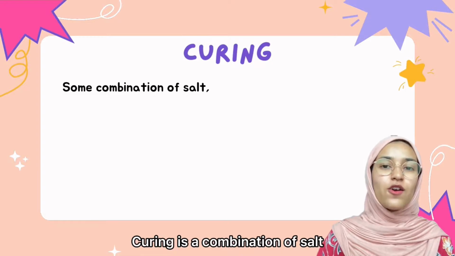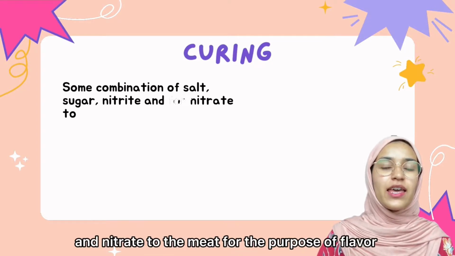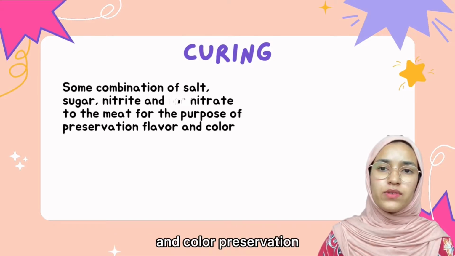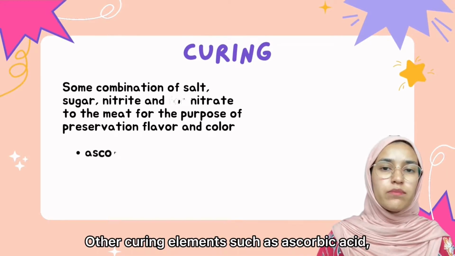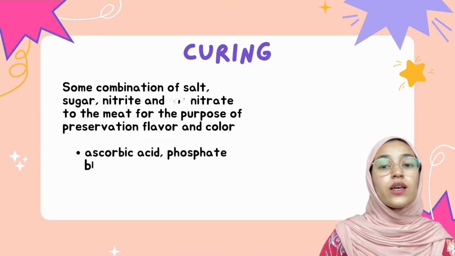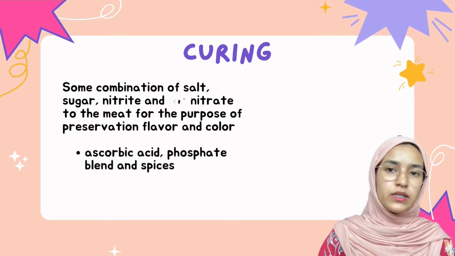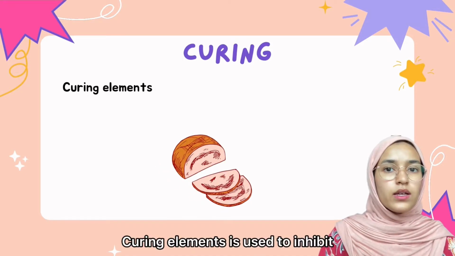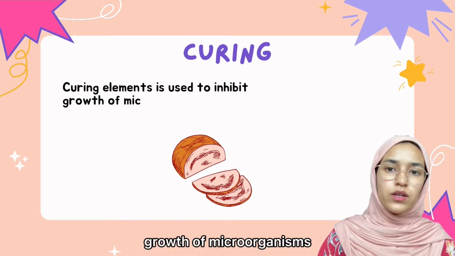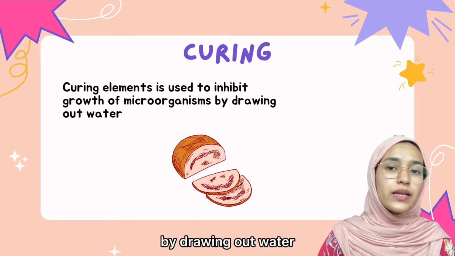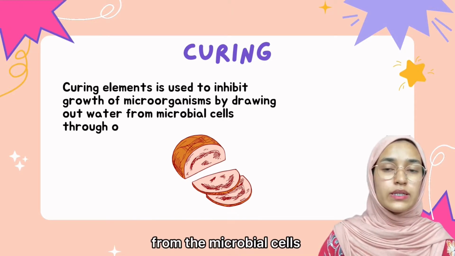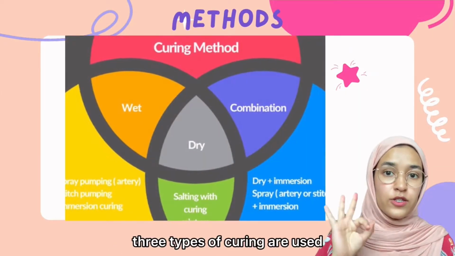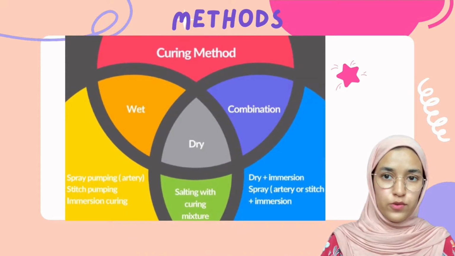Curing is a combination of salt, sugar, nitrite and nitrate added to the meat for the purpose of flavor and color preservation. Other curing elements such as ascorbic acid, phosphate blend, and spices are also used to prolong the keeping quality of meat. Curing elements are used to inhibit growth of microorganisms by drawing out water from the microbial cells through osmosis. For the method, three types of curing are used.